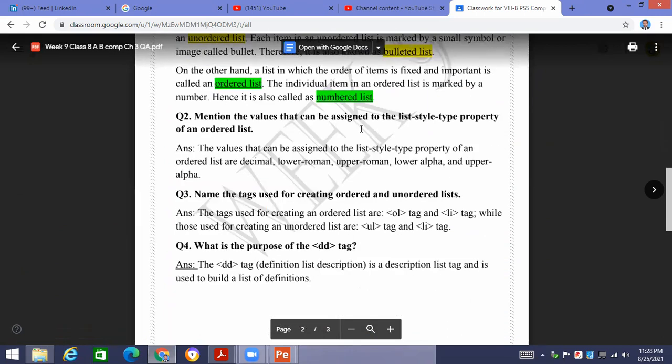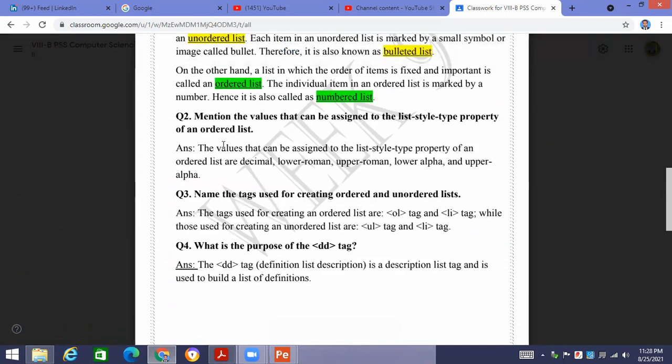Mention the values that can be assigned to the list style type property in an ordered list. What are the values? We can give in an ordered list decimal, lower Roman, upper Roman, lower alpha, upper alpha. These are all the values that we can give.